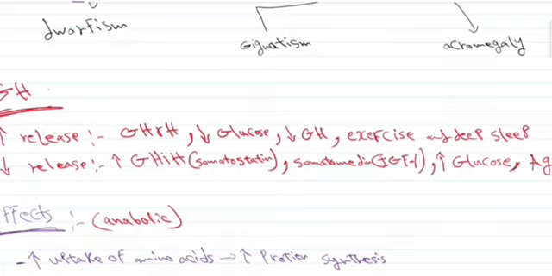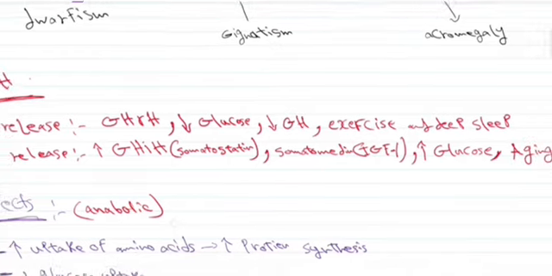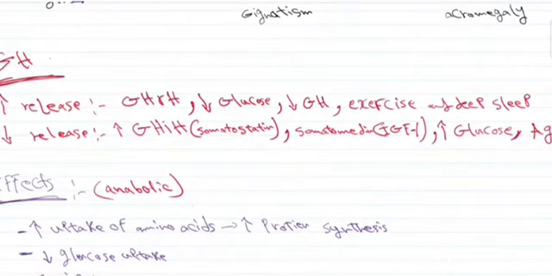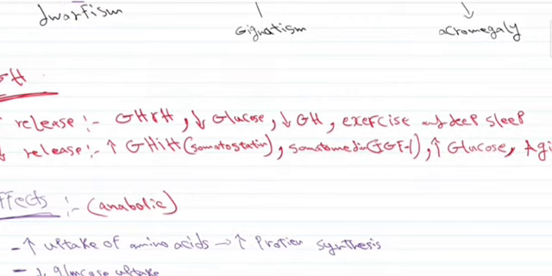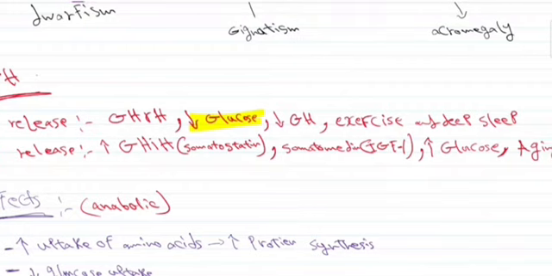From its name, it releases the growth hormone, so it goes to the pituitary and stimulates the release of the growth hormone, as well as the low levels of growth hormone in the body will also feed back to the pituitary, which will lead to the pituitary getting the sense that there is less growth hormone in the body, so it will increase the release of growth hormone, as well as decreased glucose. So decreased glucose in the body also leads to increased release of growth hormone, as well as exercise and deep sleep.